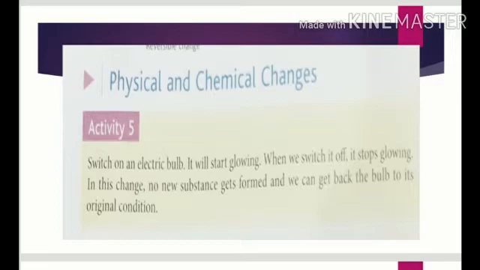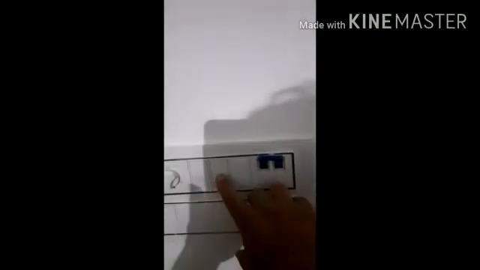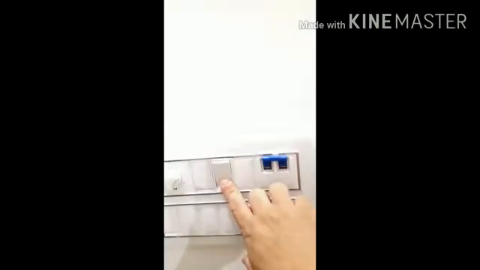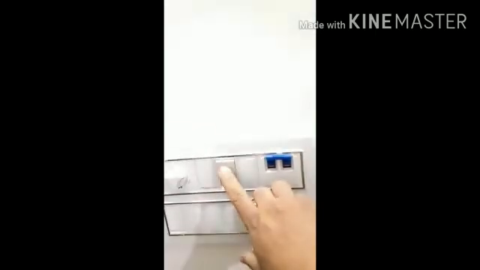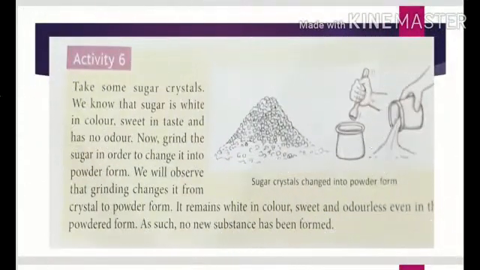In this change, no new substance is formed, and we can see the live activity there, switching on and off, glowing of bulb.